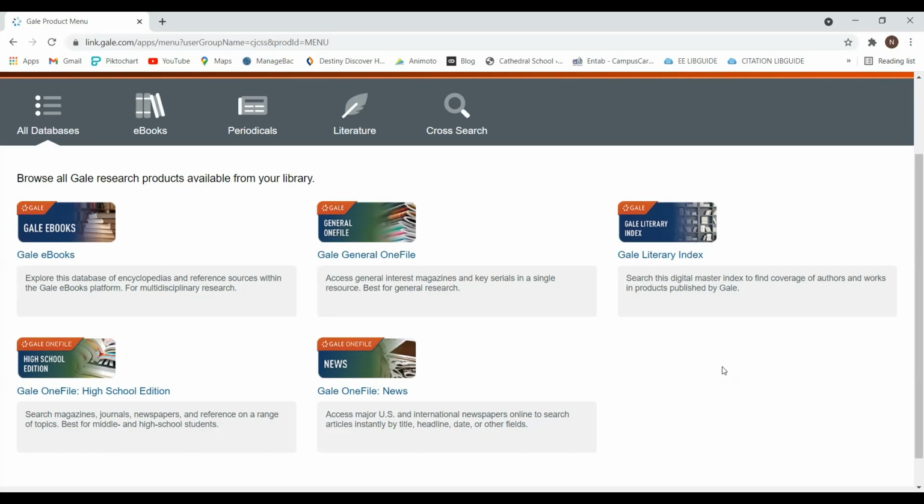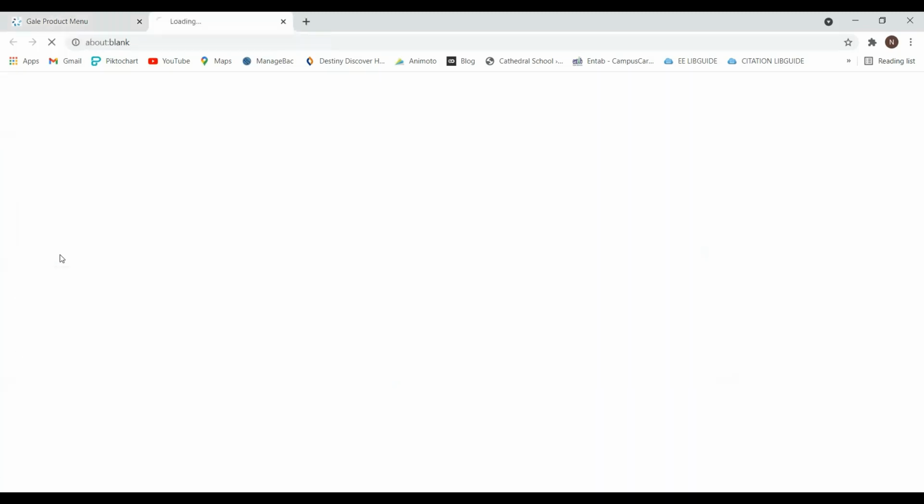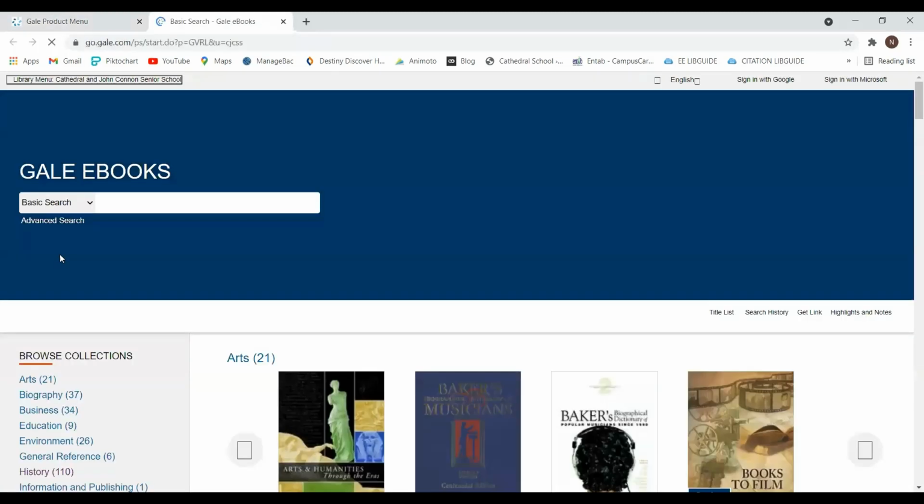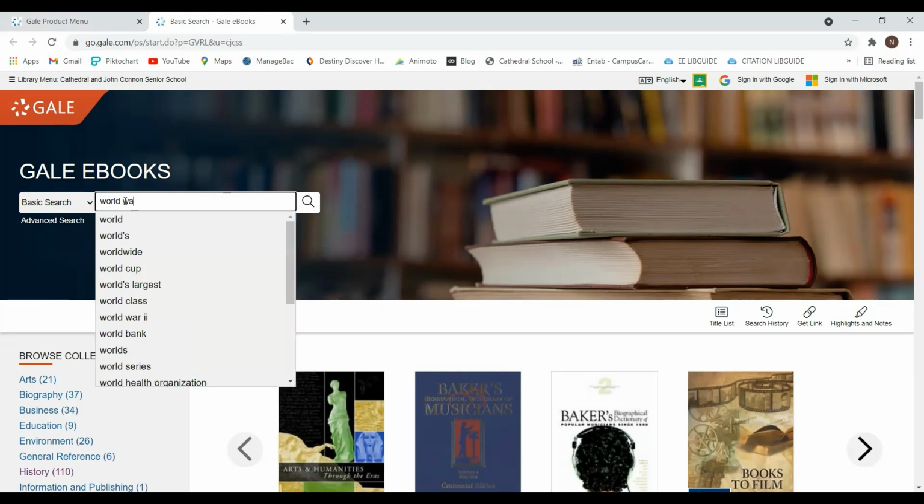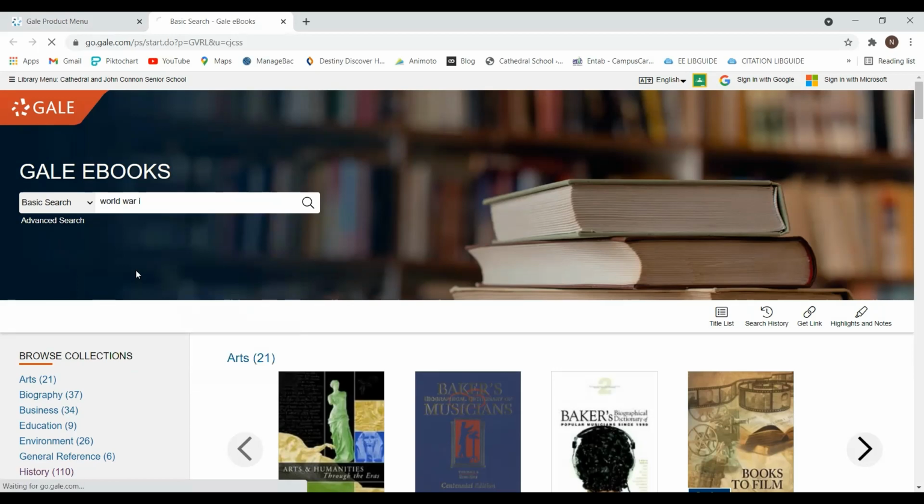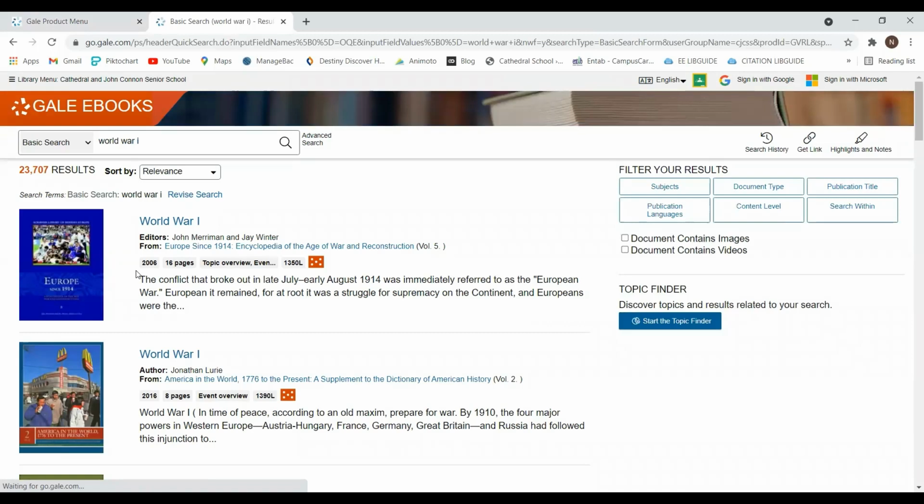The ebook database has encyclopedias and reference sources. So let's look at this database. Over here, you can do a basic search as well as an advanced search. You can search by subject, publication, or an entire document. Now, if I am doing my research on World War I and I want to know what books are there on World War I, I can just put in my details over here and I get a total of 23,000 ebooks that are written on World War I.